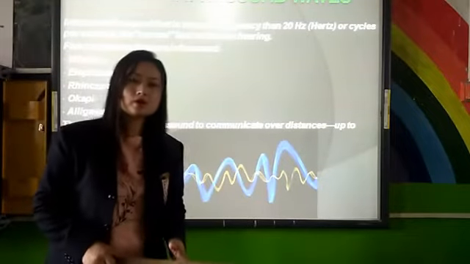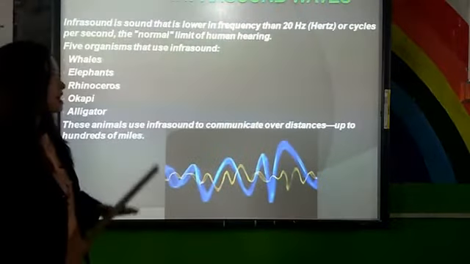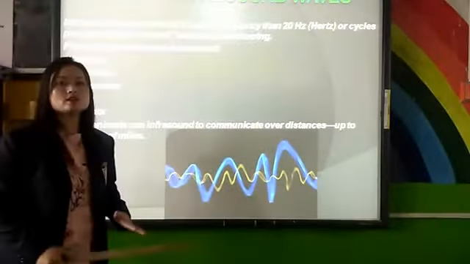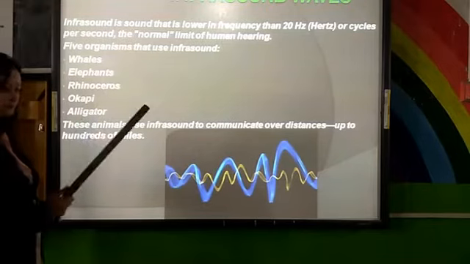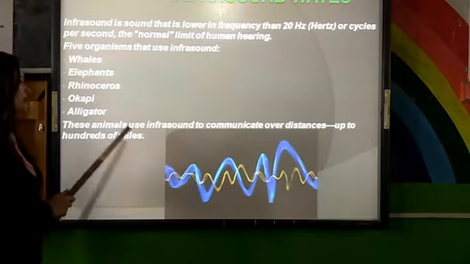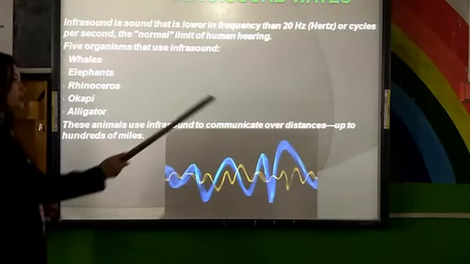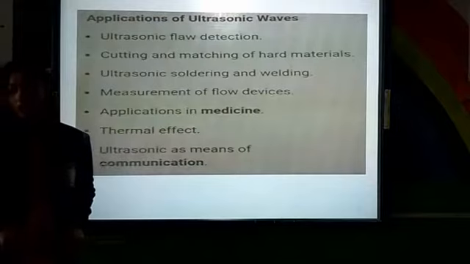Now, let's discuss more about infrasound waves. As we already said, infrasound waves are waves with a frequency less than 20 Hz. So infrasound is sound that is lower in frequency than 20 Hz or cycles per second, the normal limit of human hearing. Five organisms that use infrasound are whales, elephants, rhinoceros, okapi, and alligator. These animals use infrasound to communicate over distances of up to hundreds of miles. So these are only examples.